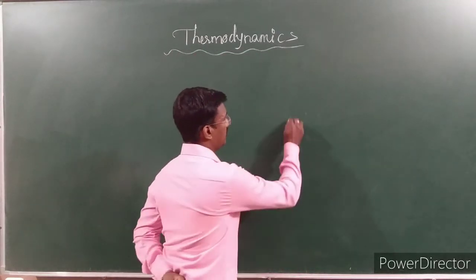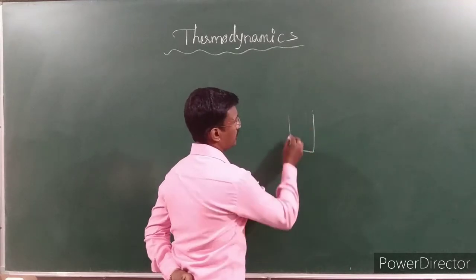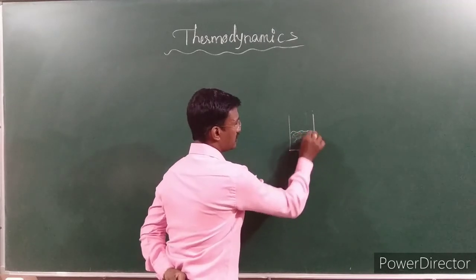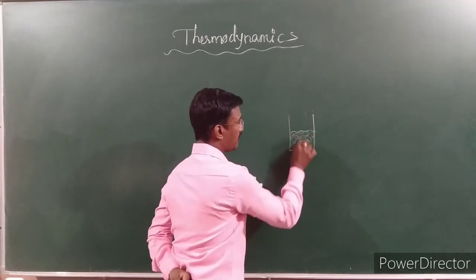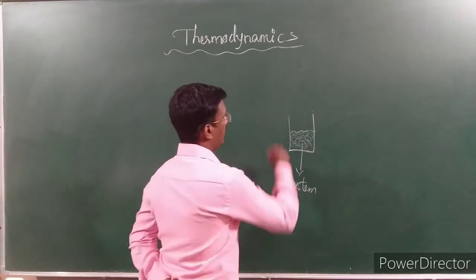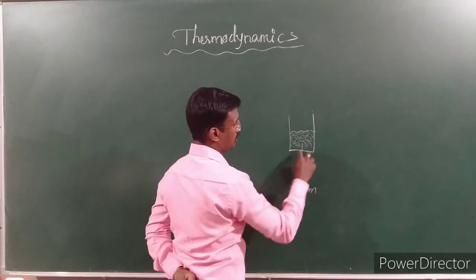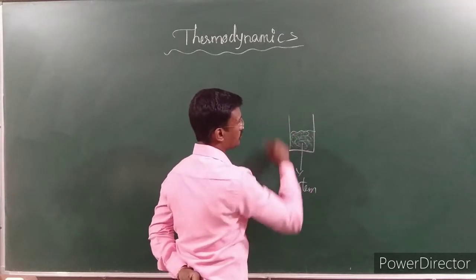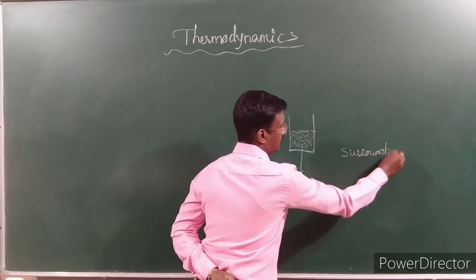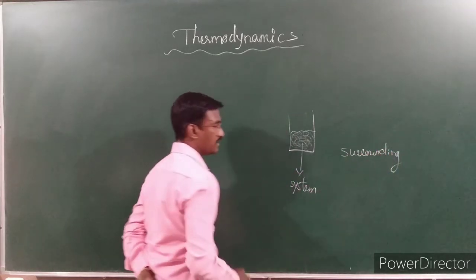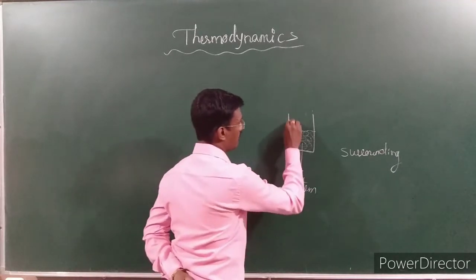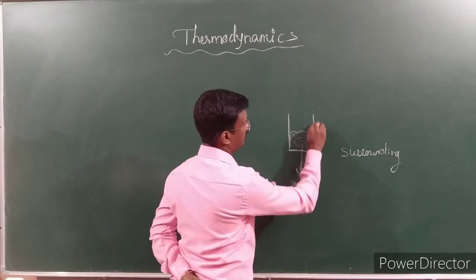If we are having some material and we are talking about this material, then we are going to call this a system. Apart from this system which we are observing, everything else is called the surrounding. The system and surrounding are separated by a line, and that is called the boundary.